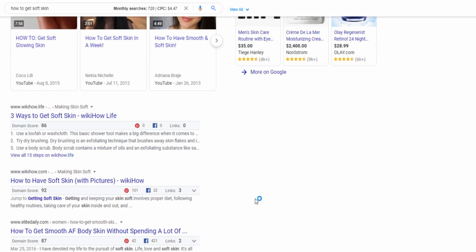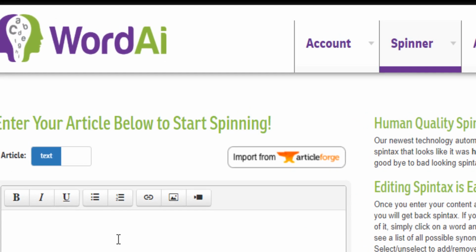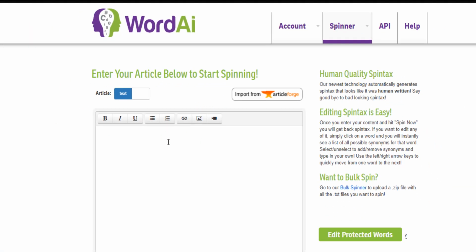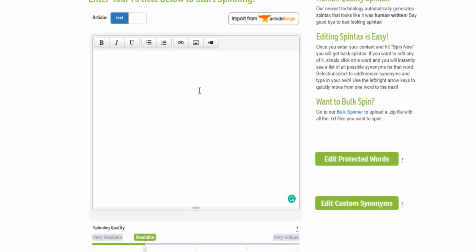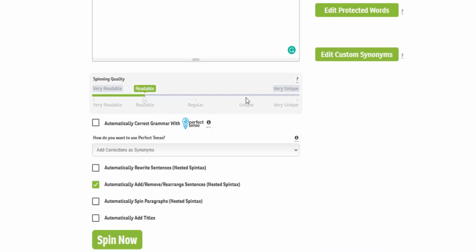Now let's say you want to write, for example, these first blog posts that are on the first page of Google. You can just open each of them or one of them or combine information, and then you come here on Word AI. Instead of Article Forge, you come here on Word AI, you paste that content and you rewrite it. This way you can write a lot.